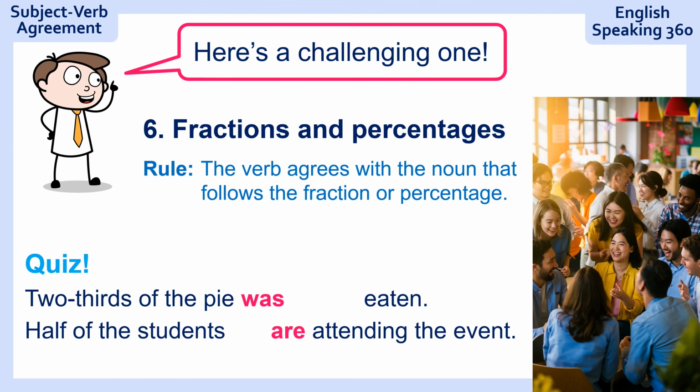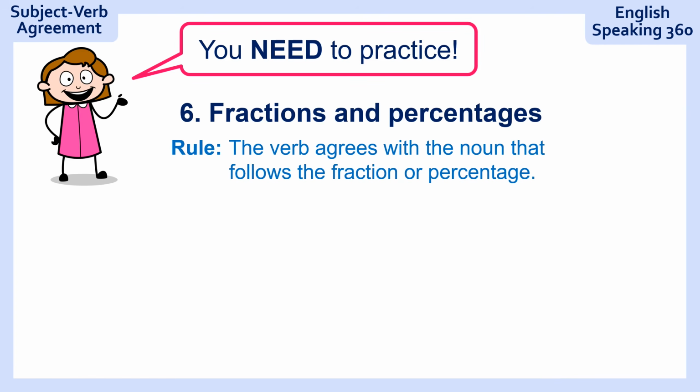The verb agrees with the noun that follows the fraction or percentage. So 2/3 is not the focus. The focus is on the pie. 2/3 of the pie. So the pie was eaten. Half of the students, the focus is on students. Half of the students are attending the event because half is not attending the event. The students are attending the event. You need to practice. Let's go.